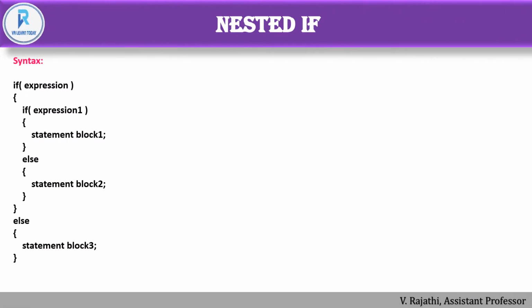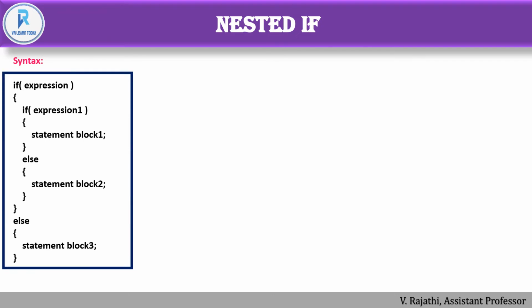Next is nested if. We use an if condition, if else condition inside the if block. So this is nested if. This is the syntax: if expression is true, then again check if expression 1, and if expression 1 is true, statement block 1 will be executed. If expression 1 is false, statement block 2 will be executed. If the first expression is false, it directly goes to statement block 3.